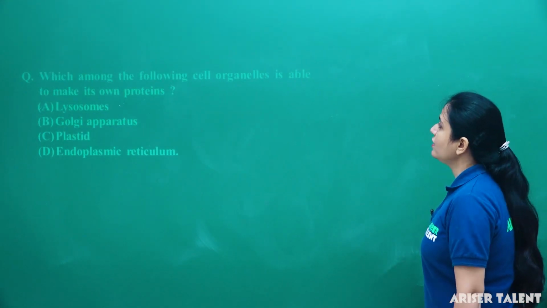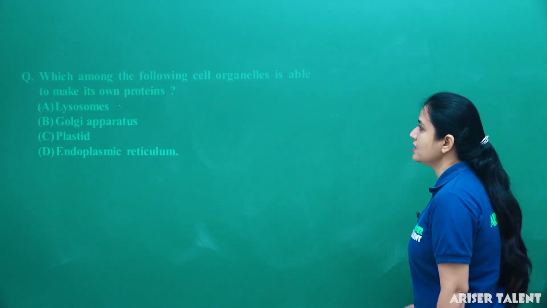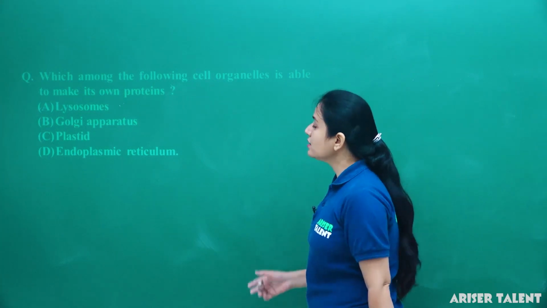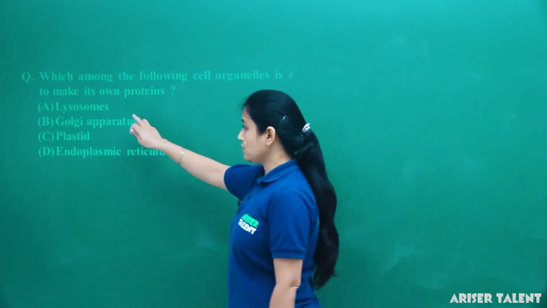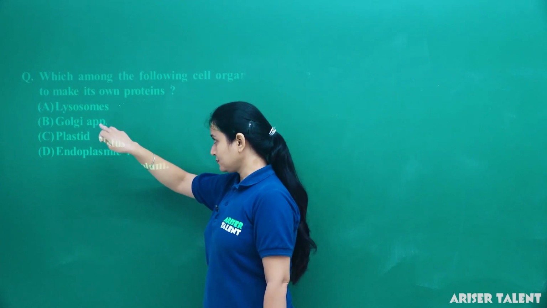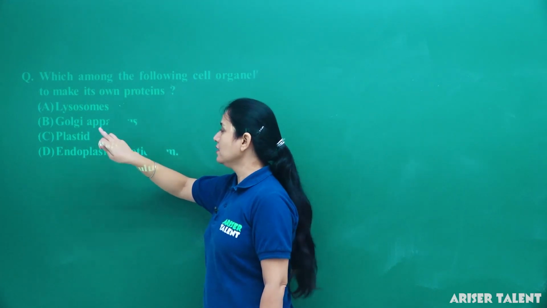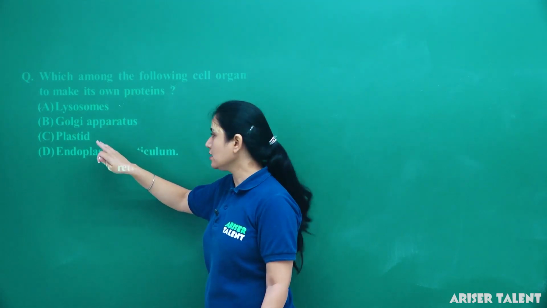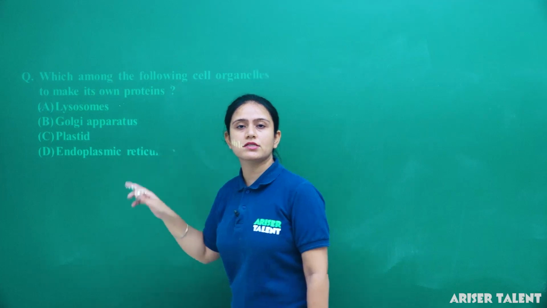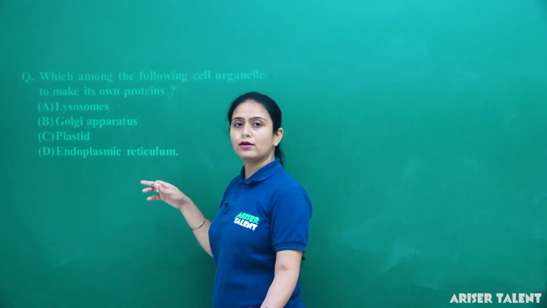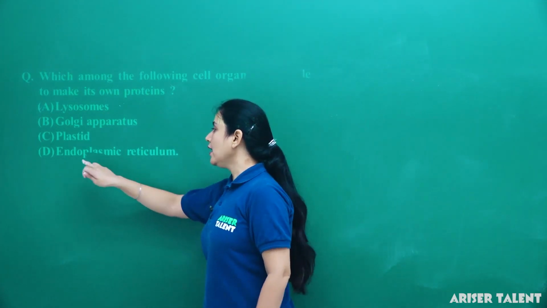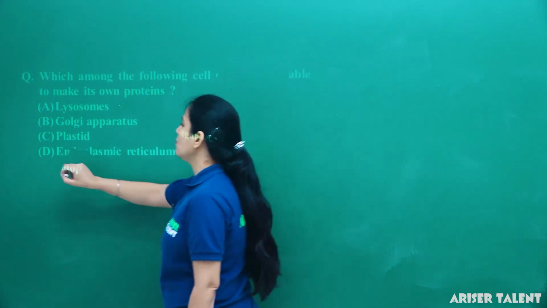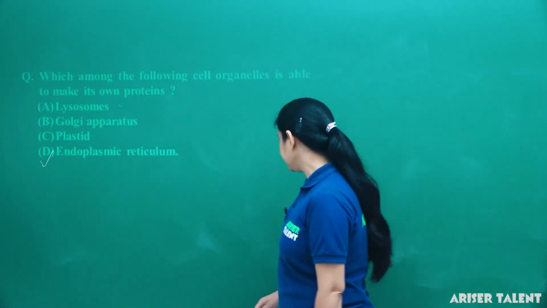Next is, which among the following cell organelles is able to make its own protein? Lysosome, Golgi apparatus, plastid or endoplasmic reticulum. Lysosome cannot make its own protein. They have digestive enzymes. Golgi apparatus generally helps in packaging. Plastid stores starch, oil and protein, so they cannot synthesize. Endoplasmic reticulum can synthesize its own protein because it has ribosomes. So option D is the correct answer.